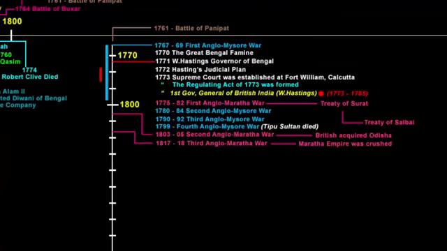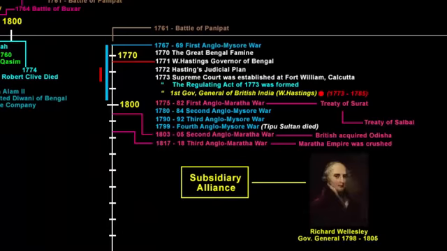Now let's get to know a little more about Subsidiary Alliance. The doctrine of Subsidiary Alliance was framed by Lord Wellesley, the Governor General of British India from 1798 to 1805. So if you see the timeline between 1798 to 1805, it was the time when the Fourth Anglo-Mysore War got over, as well as the Second Anglo-Maratha War took place. It was during this time the policy of Subsidiary Alliance was introduced.